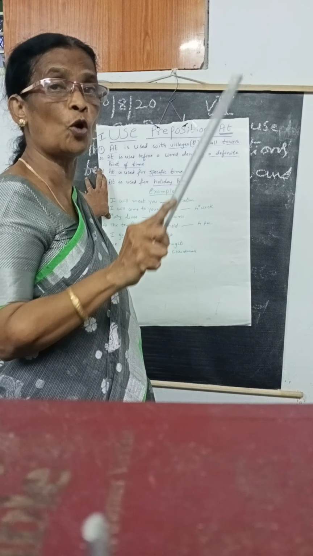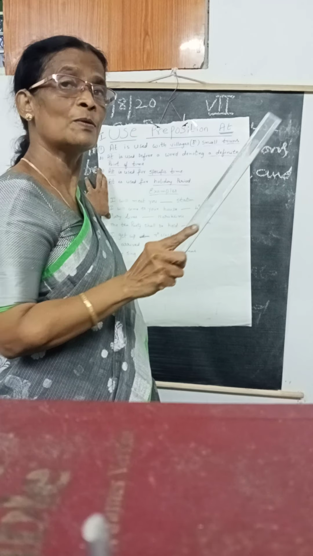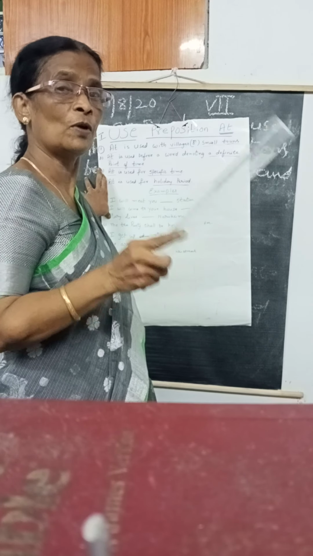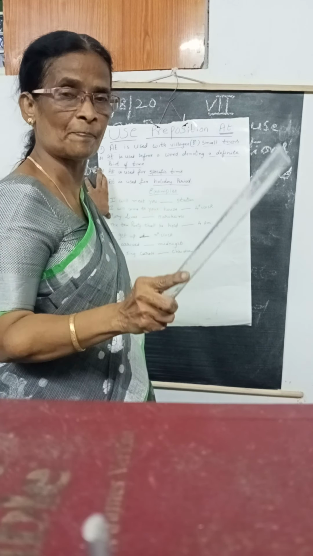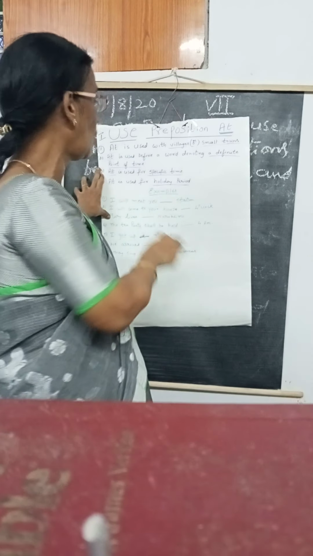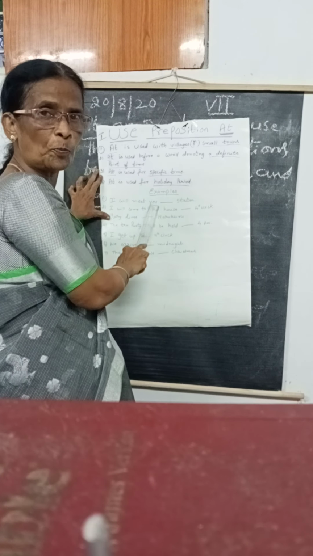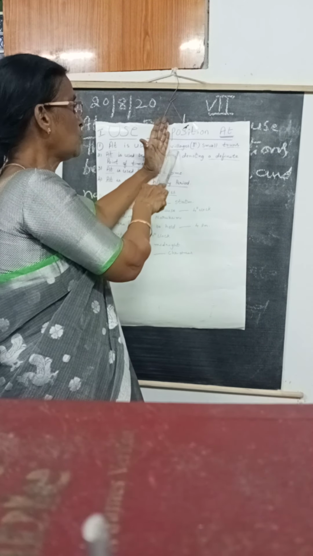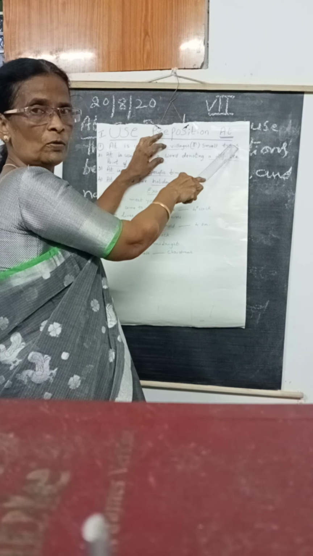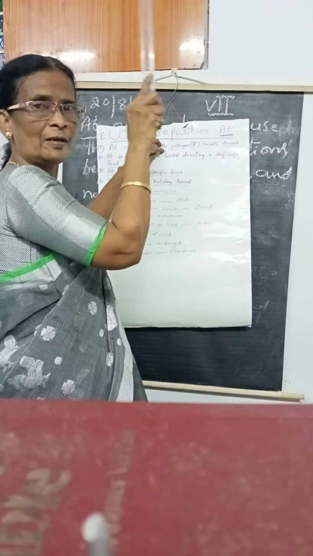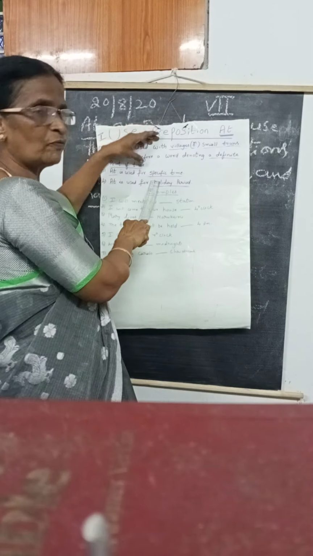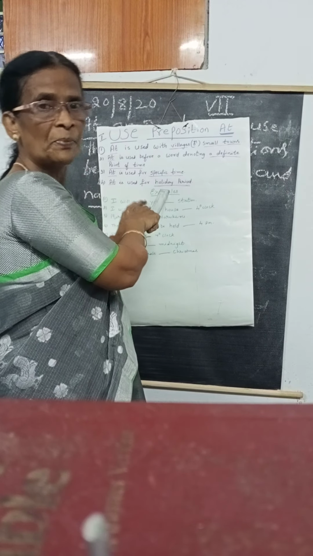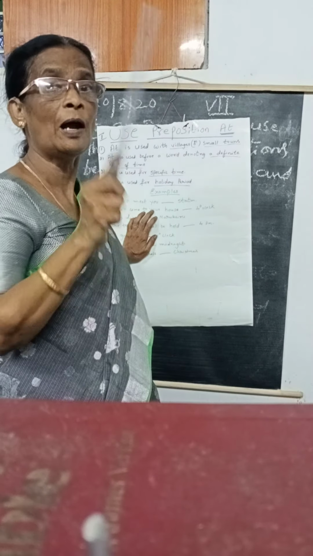Sometimes for the holidays you are going somewhere, no? You are going to beaches, somewhere for a holiday trip. At that time, where you are going, you have to use at. These 4 points you have to remember. At is used for villages and small towns, denoting a definite point of time, specific time, and holiday period.